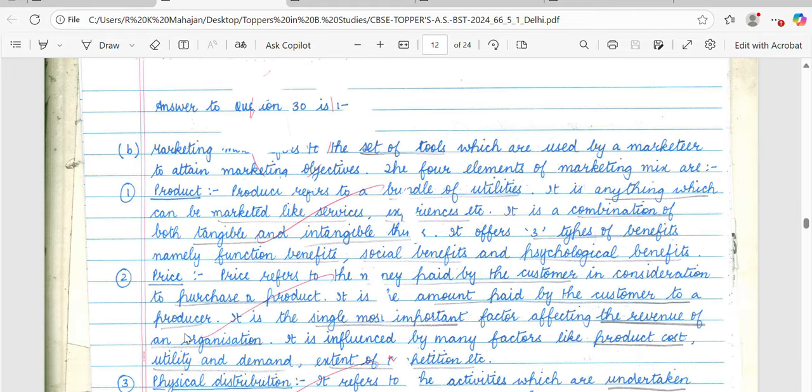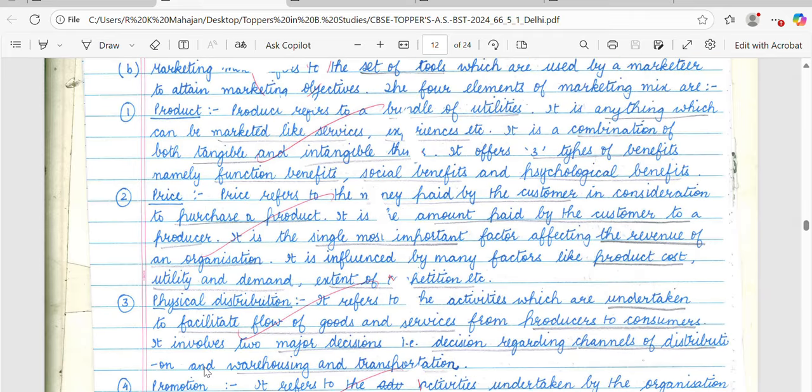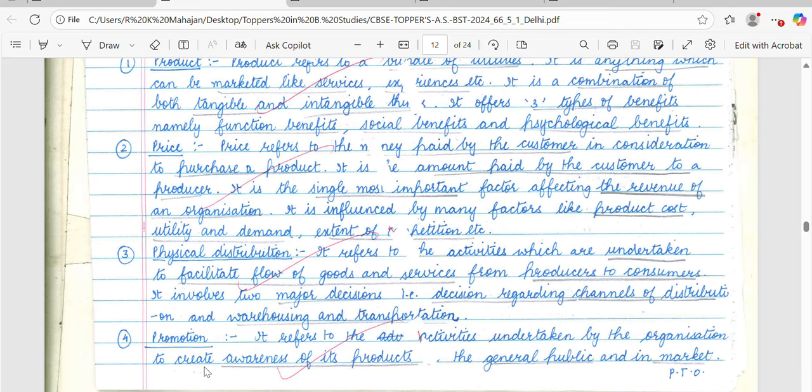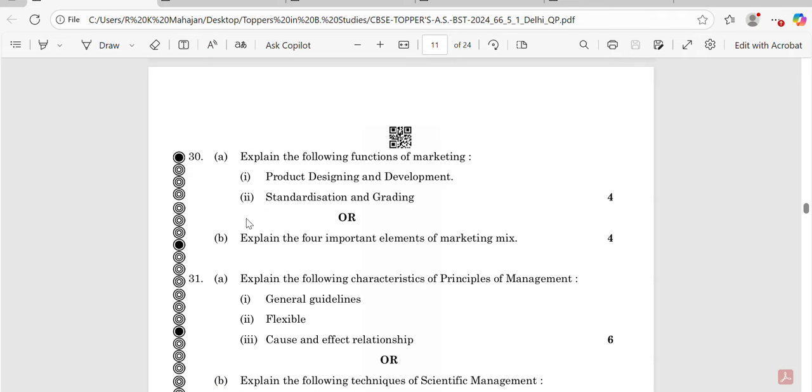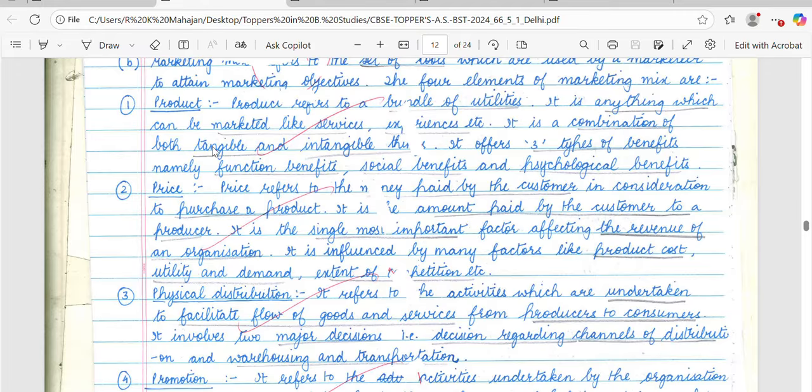It's basically product, price, and physical distribution. So basically this belongs to your 4 P's of marketing. So it means the alternative part has been attempted. Now this question is for 4 marks. So by default a 4 marks question should be attempted in about 120 words. So 120 words means each point should be explained in about 30 words. This word limit has to be kept in mind so that you can score good marks.